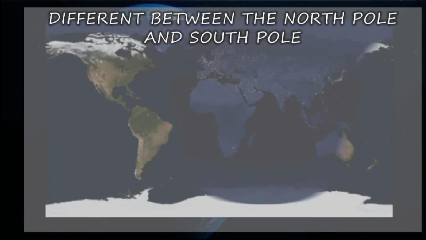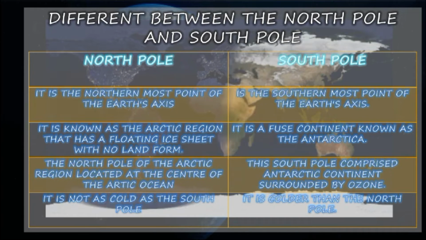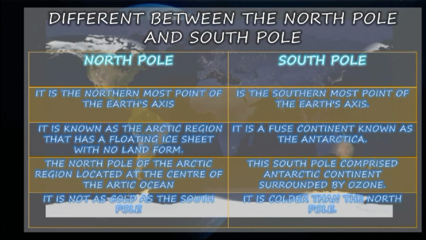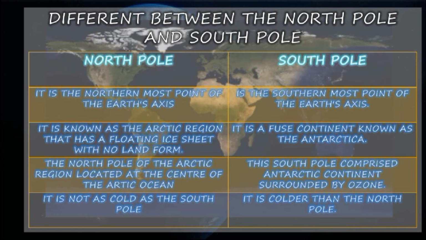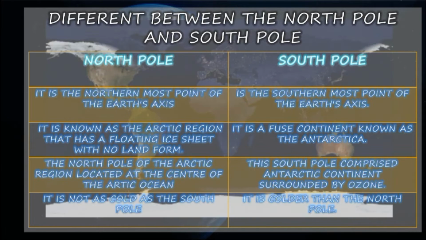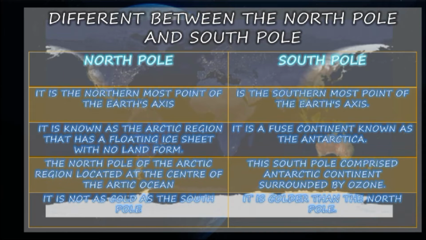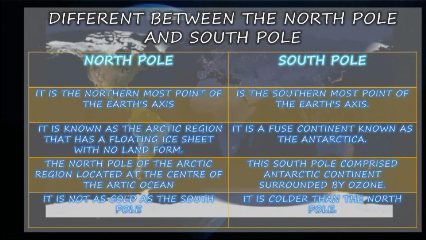Now we shall see the difference between the North Pole and South Pole. The North Pole is the northernmost point of the Earth's axis. The South Pole is the southernmost point of the Earth's axis. The North Pole is known as the Arctic region, which has a floating ice sheet with no landform.